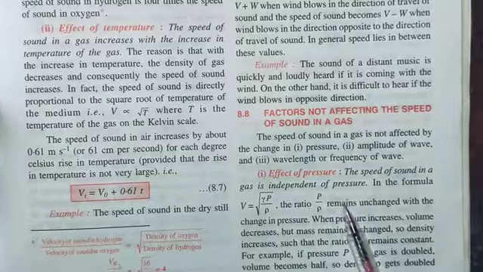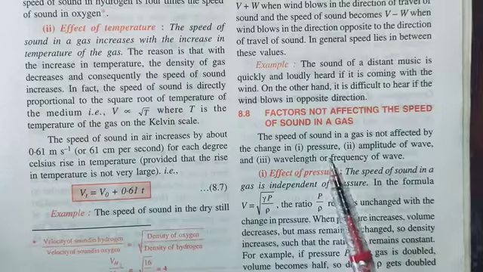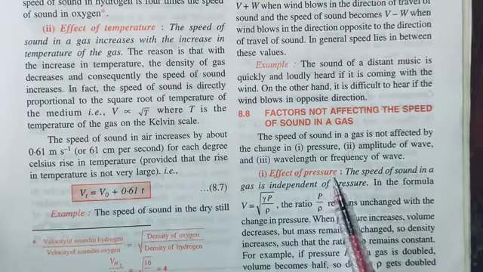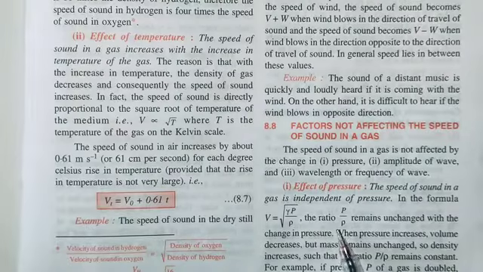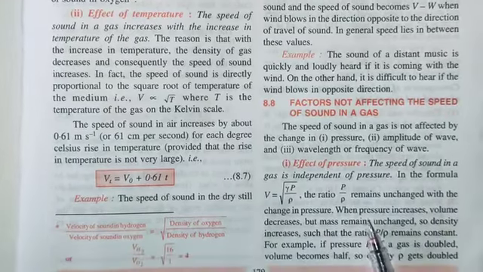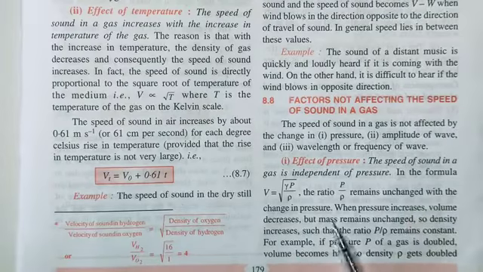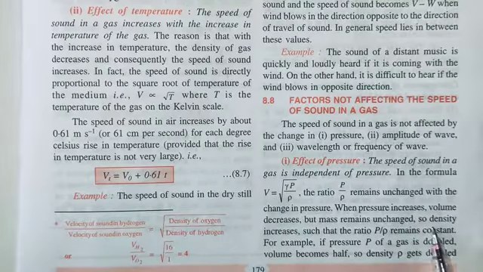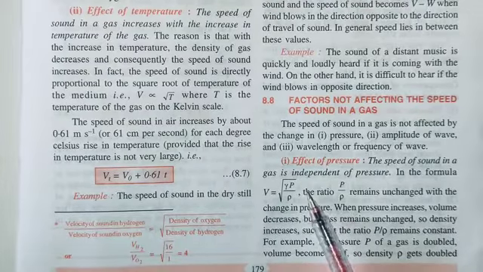Now the factors not affecting the speed of sound in a gas are pressure, amplitude of wave, and wavelength or frequency of the wave. The first is the effect of pressure. Since P is there in the formula, we would conclude that P will affect the speed of sound, but it is not so. Why? Because the ratio P upon rho remains unchanged with the change in pressure. If the pressure is increasing, then volume will decrease, and if the volume decreases, density will increase. So the ratio P upon rho remains constant if there is any change in the pressure. So the pressure of the gas does not affect the speed of sound.